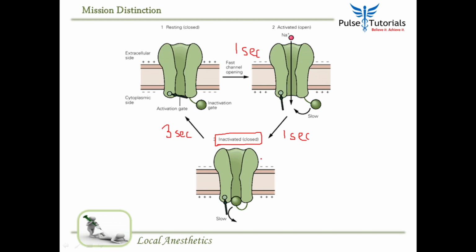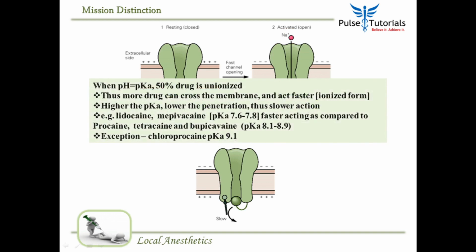Then what will happen? Now it takes 5 seconds to complete the cycle. Now let me ask you this question again. In 1 minute, that is 60 seconds, how many times maximum can this channel open? The answer would be 12. So if something that was supposed to open 20 times in a minute is opening only 12 times, don't you think the amount of sodium coming in overall will decrease? And when the amount of sodium coming in decreases, don't you think the action potential will not happen properly? This is exactly what is happening.